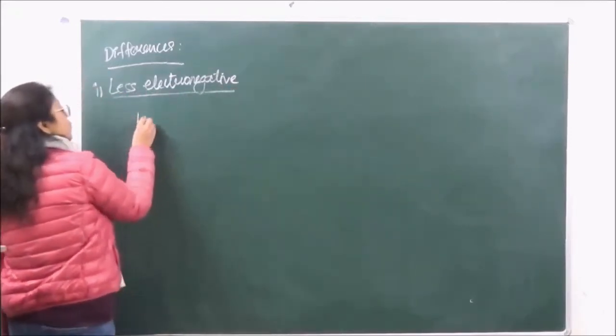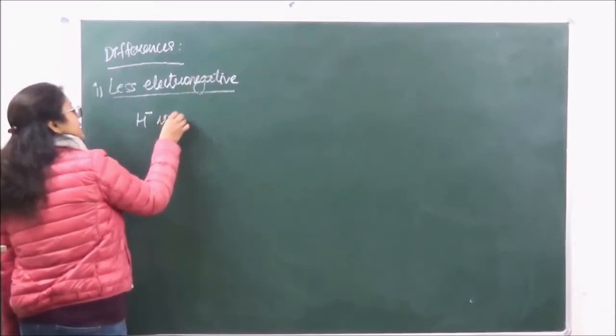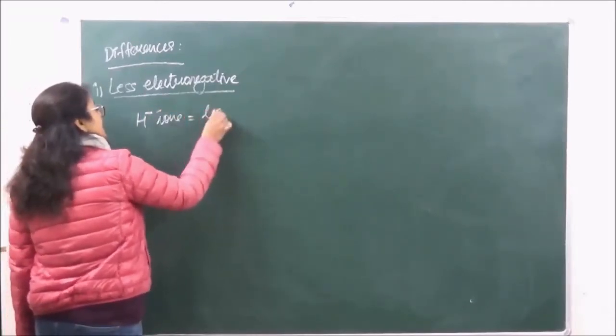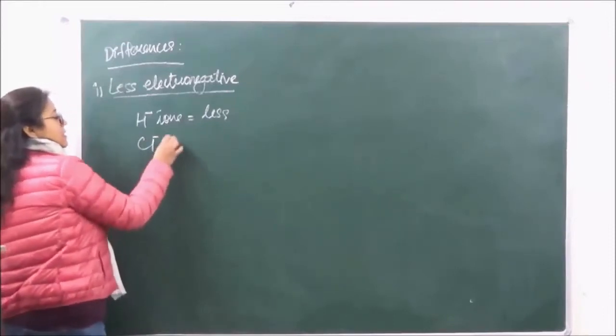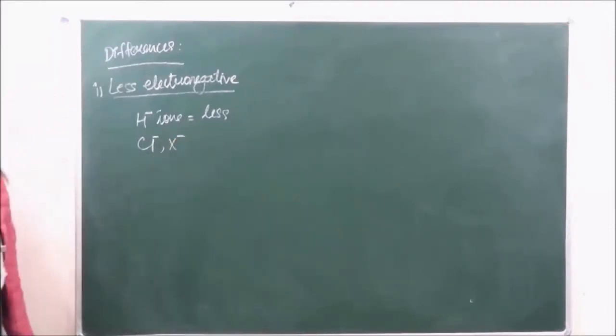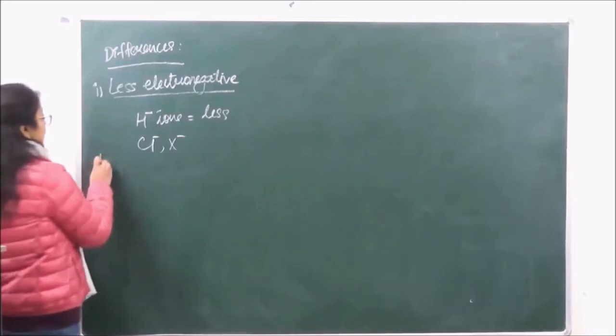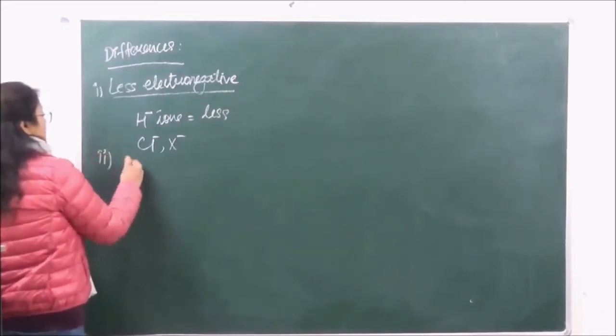Its tendency to form the H negative ion is quite less as compared to halogens forming X negative ions. Halogens readily accept an electron to go into the negative state, whereas hydrogen does not do so.